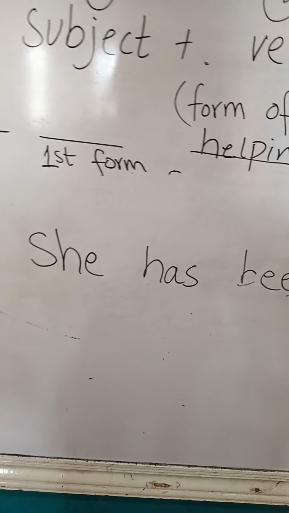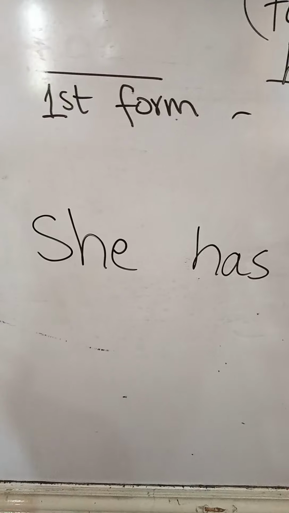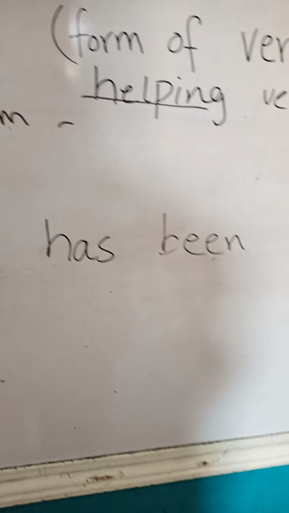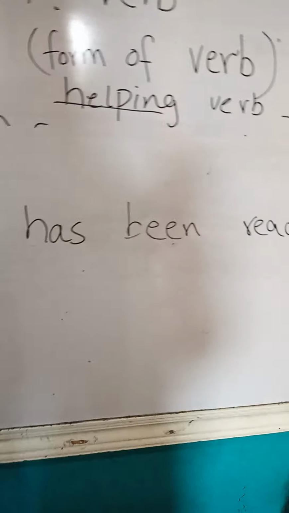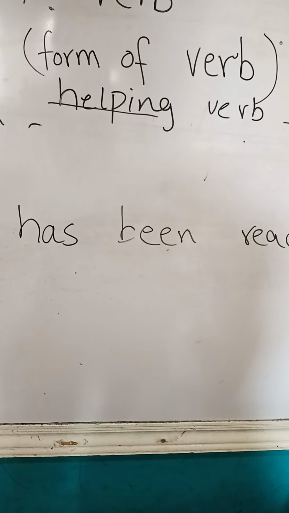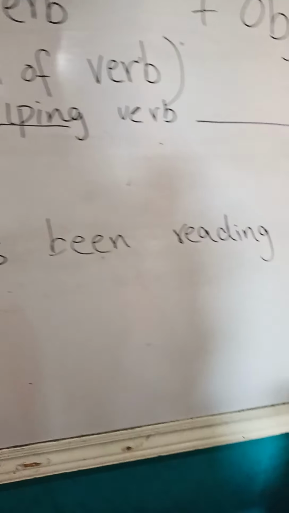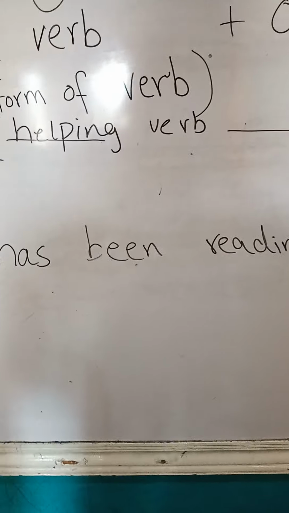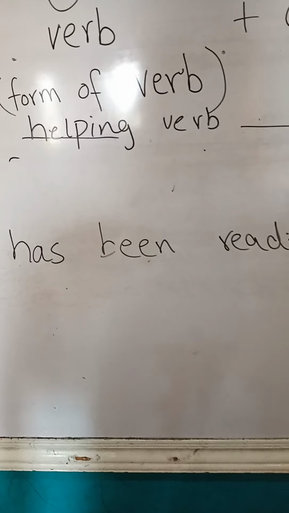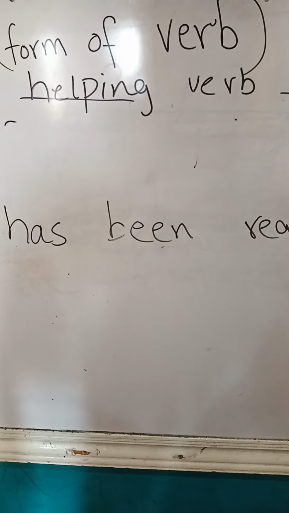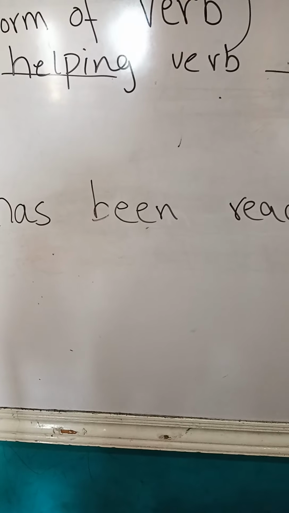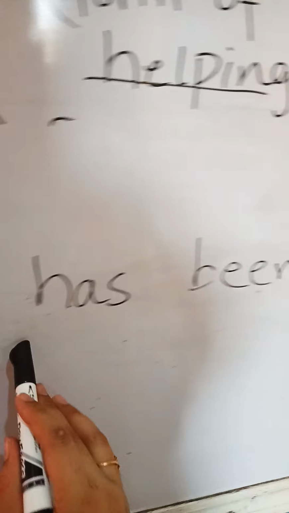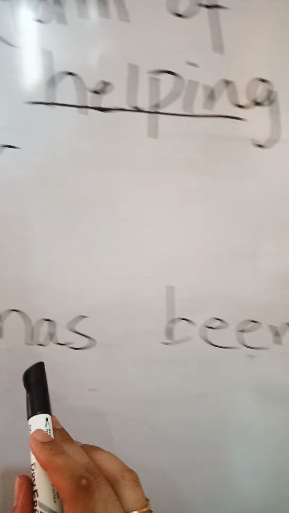First, focus on the words present perfect continuous. It means some part of perfect tense will come here, some part of continuous tense will come here, but it will totally be different from the continuous and from the perfect. You can see has been reading.